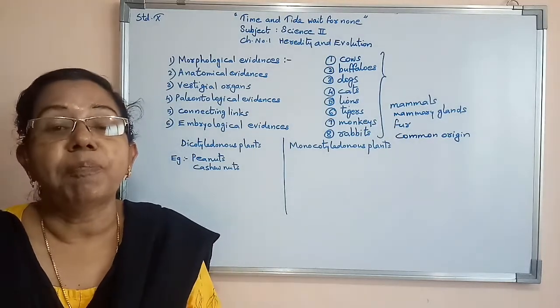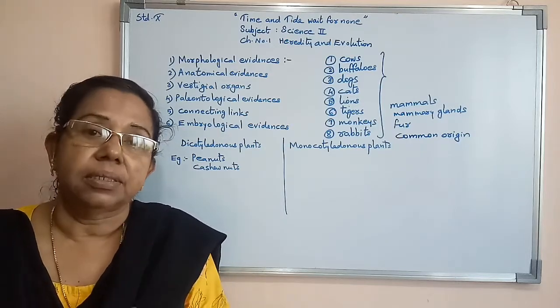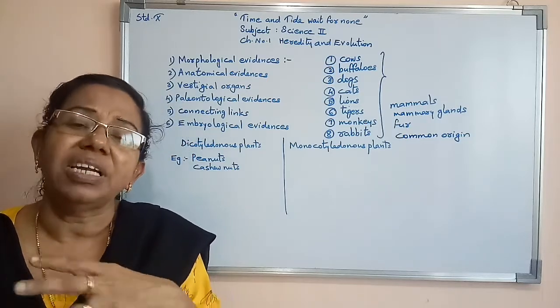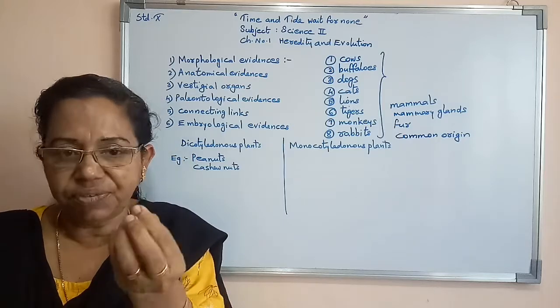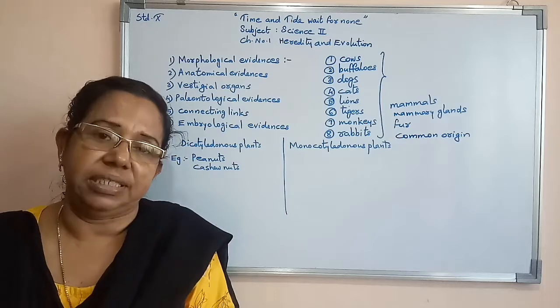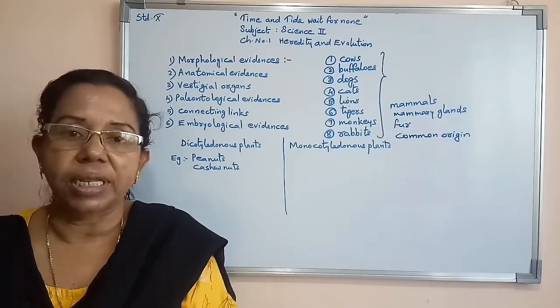Now all types of pulses, if you see, moong is a green colored pulse. Similarly, all types of pulses have 2 halves. If you break one seed, you will find 2 pieces, that is known as the 2 halves of it. So that is known as dicotyledons.